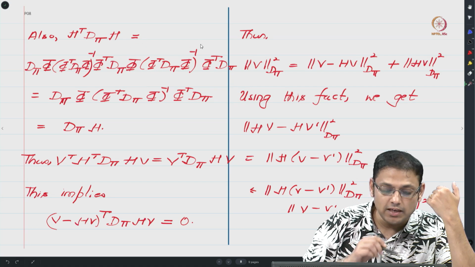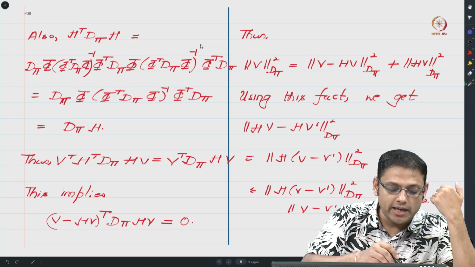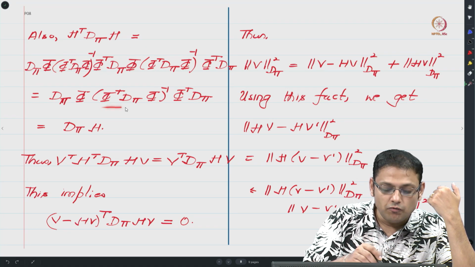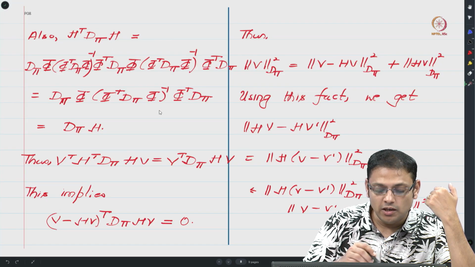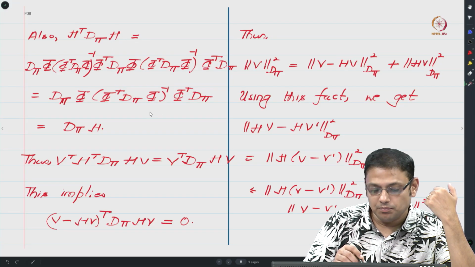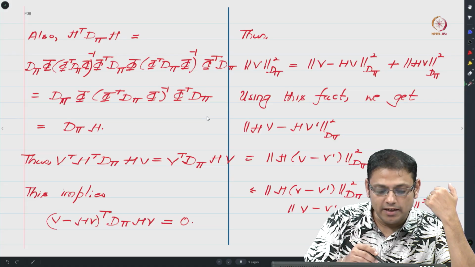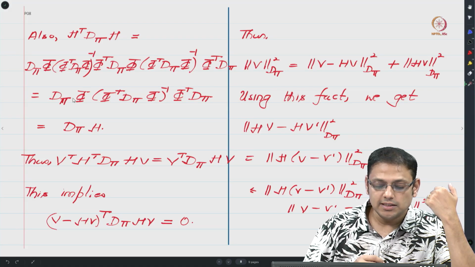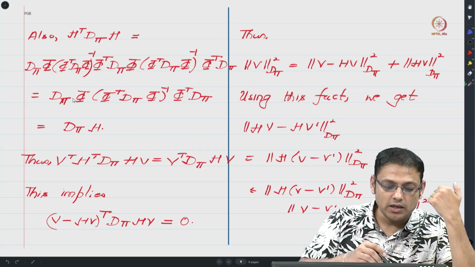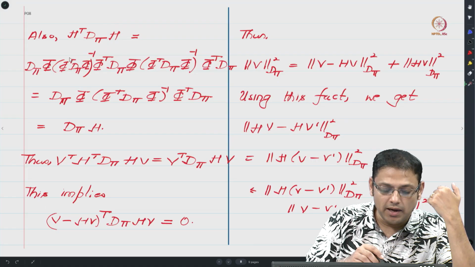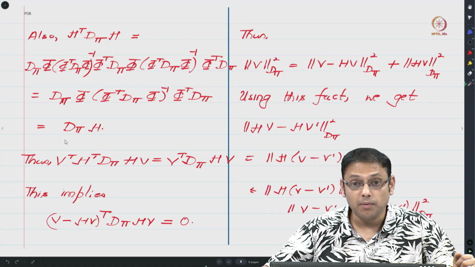So this and this will cancel off and this will lead us to the expression d pi phi (phi transpose d pi phi) inverse phi transpose d pi, right. So this is what we end up with and one can immediately see that this expression is precisely H and hence one can conclude that H transpose d pi H is precisely d pi H.